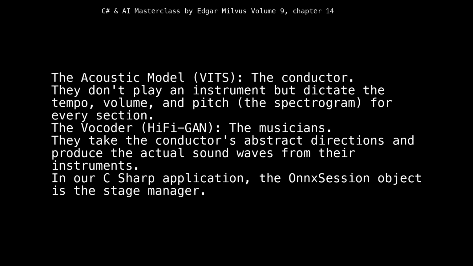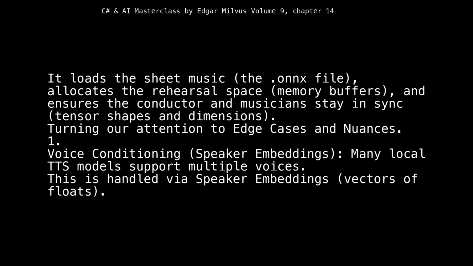In our C# application, the ONNX session object is the stage manager. It loads the sheet music, the .onnx file, allocates the rehearsal space, memory buffers, and ensures the conductor and musicians stay in sync, tensor shapes and dimensions.